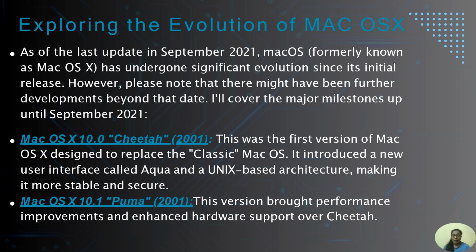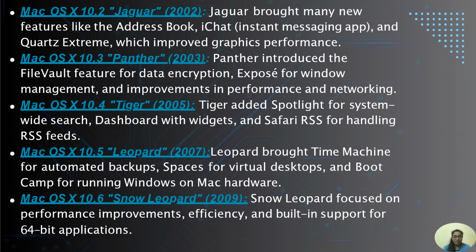The second one is Mac OS X with a version of 10.1 named as Puma in 2001. This version brought performance improvements and enhanced hardware support over Cheetah. Mac OS X with the version of 10.2 named as Jaguar in 2002. Jaguar brought many new features like the address book, iChat that is instant messaging app, and Quartz Extreme which improved graphic performance.